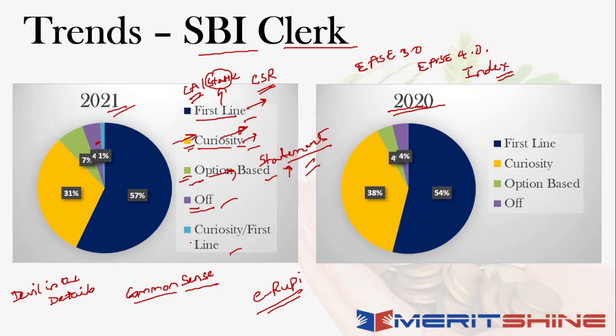And then there was one, obviously, this question which I was talking about when I talk about curiosity or the first line, right? For example, when I talk about CSR, right? So corporate social responsibility has been in the news for quite a long time, कहीं ना कहीं आता रहता है. Then आप corporate governance की बात करते हो, उसमें भी आपका corporate social responsibility आ जाता है. So when you're generally reading about these things, CSR gets mentioned somewhere or the other, right?